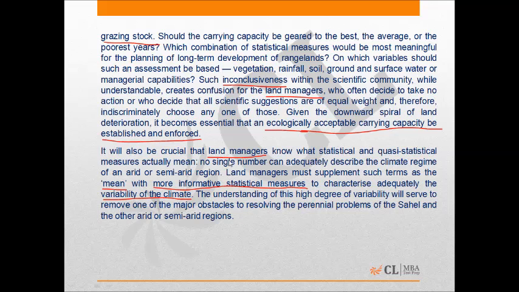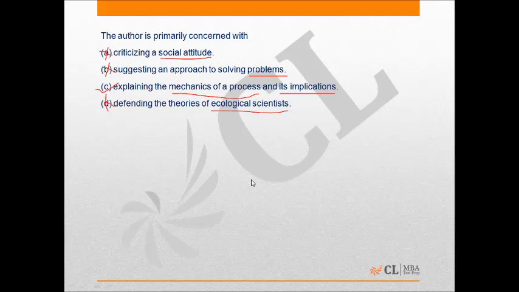So in this way, the land managers will be able to resolve the problems faced by places like Sahel and other arid or semi-arid regions. So in short, the third paragraph discusses that land managers need to know about the statistical and quasi-statistical measures, which cannot be a single number but a complex number instead, which describes the climate regime of such arid and semi-arid regions.